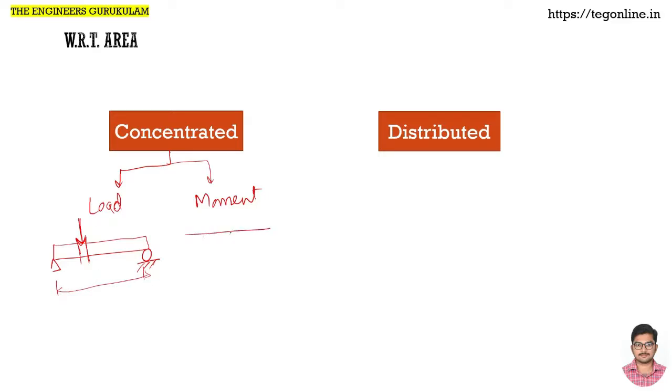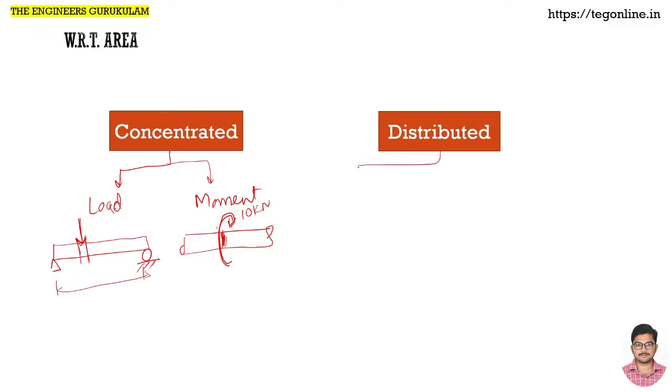In the same way, when you have a certain shaft and torque is being applied, whether it is 1 kilonewton or 10 kilonewton or whatever it is, if the entire magnitude is applied at a certain cross section, then it is a concentrated moment.